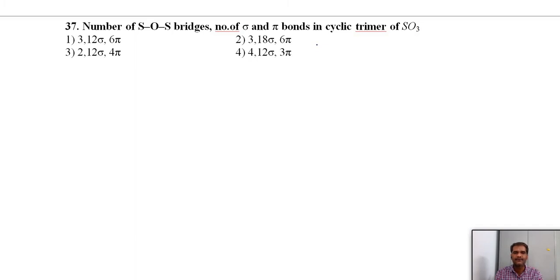Number of SOS bridges, or number of sigma and pi bonds in the cyclic trimer of SO3. Just now we have discussed it. Again, we see the structure of the cyclic trimer of SO3, nothing but the gamma form of SO3 only.